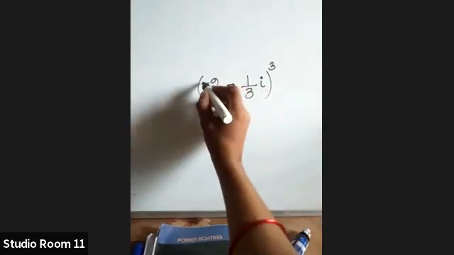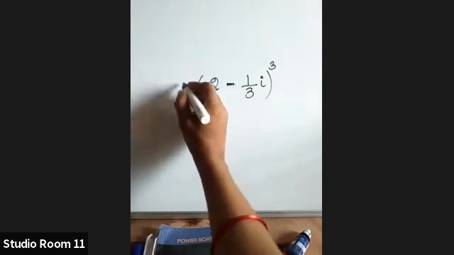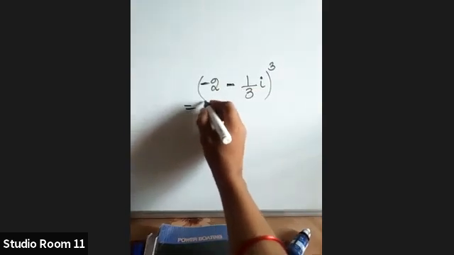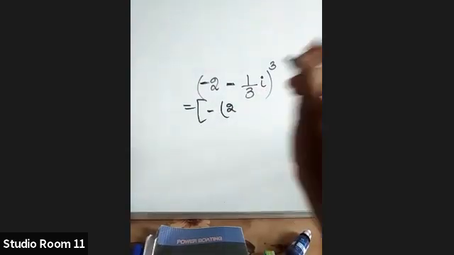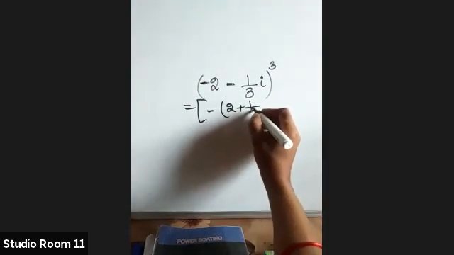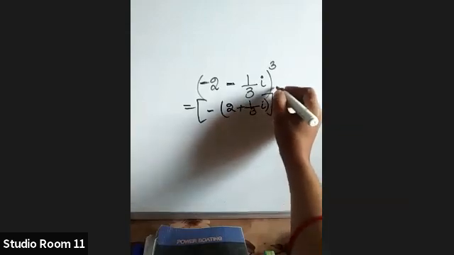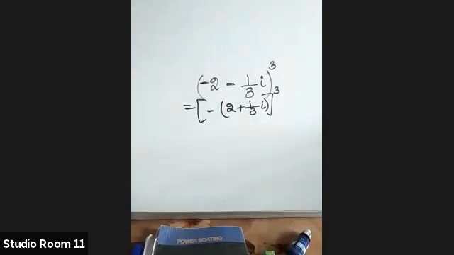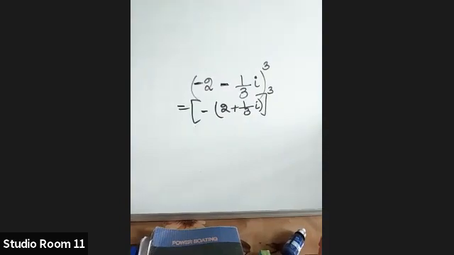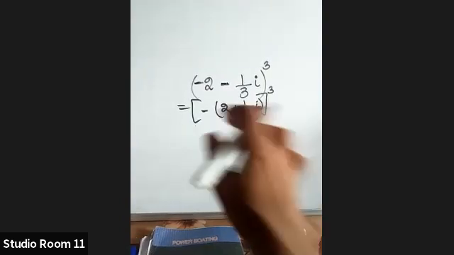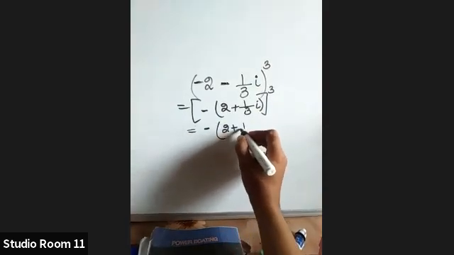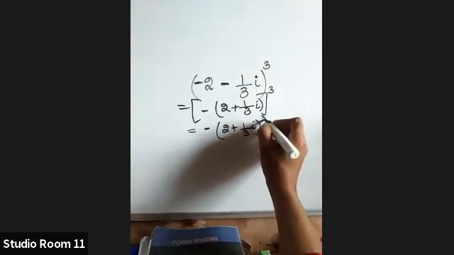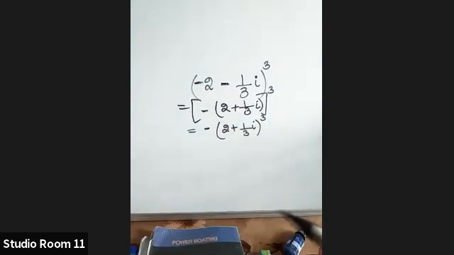Now listen, children, here both the terms have minus. So before expanding this, we can take one minus as common. If you take minus as common, it takes the form 2 plus 1 by 3i the whole. Now what is minus the whole cube? It will become negative of (2 plus 1 by 3i) the whole cube. It is of the form a plus b the whole cube. Now do this one.